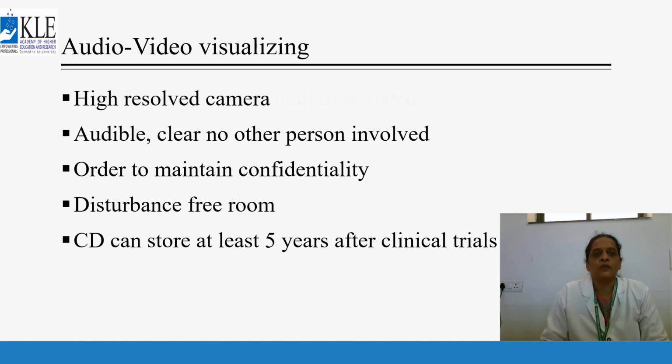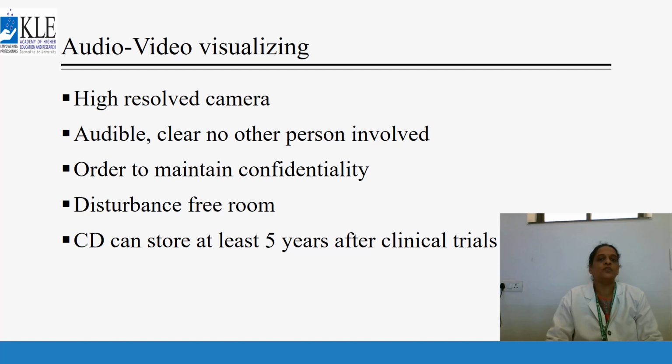Coming to something very important nowadays, audio-video recording is also important in clinical research. A high-resolution camera should be kept. It should be very much audible. It should be clear. No other person is involved, only the researcher and the subject, or a team member of the clinical trial. Only those people are involved while taking the audio-video consent, in order to maintain confidentiality, which is very important, and there is no disturbance in the particular room.